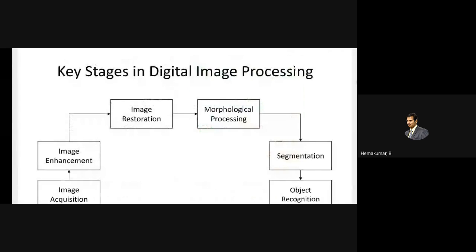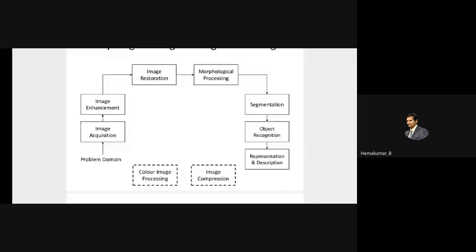So these are the key stages in image processing. First, image acquisition. Then the image could be enhanced. Restoration, morphological processing, analysis, segmentation, object recognition. These are all things which we have already mentioned at the starting time itself.